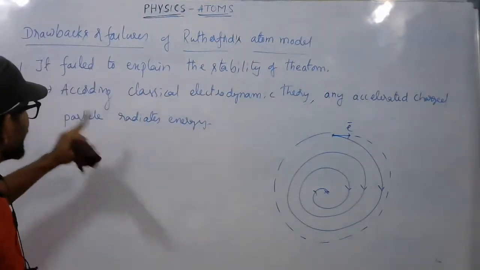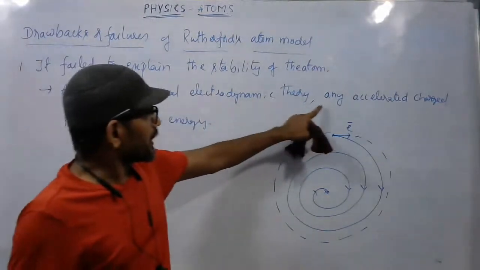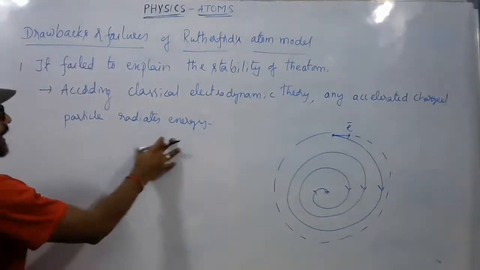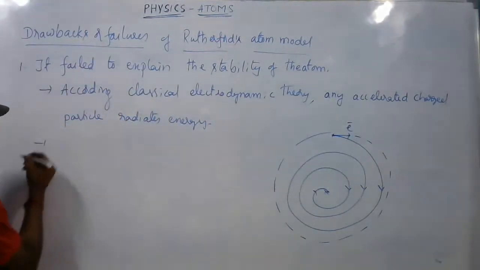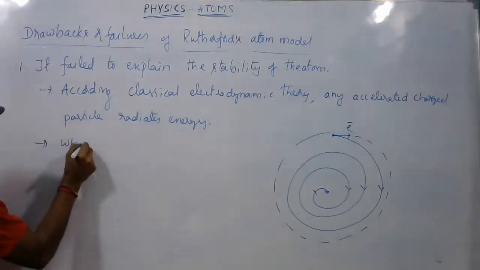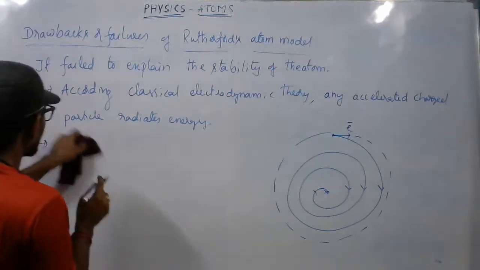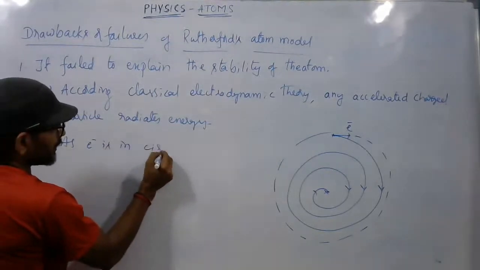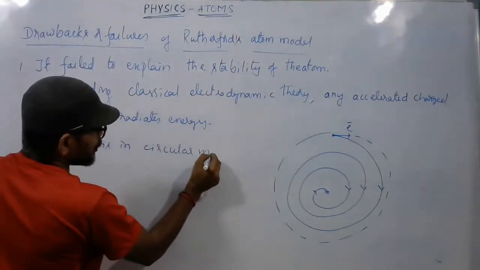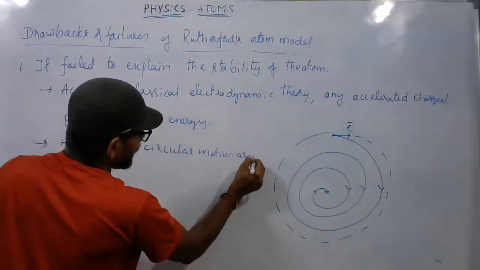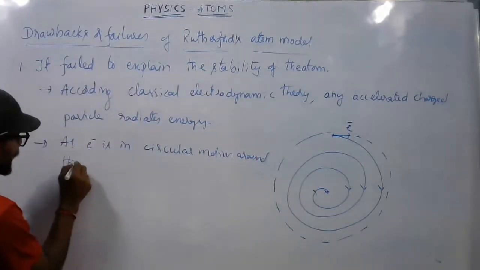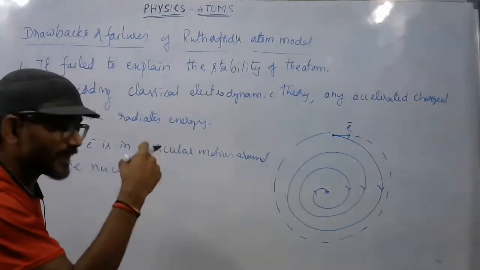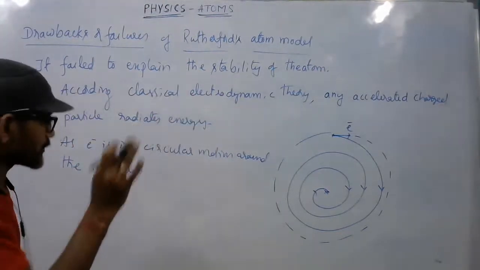Is it clear? So according to classical electrodynamic theory, any accelerated charged particle radiates energy, and here the electron is in circular motion around the nucleus. It is said to be losing its energy continuously. Radiating energy means losing energy.